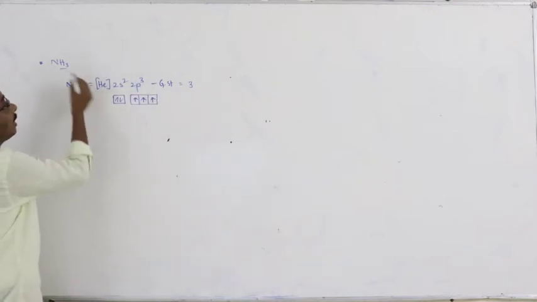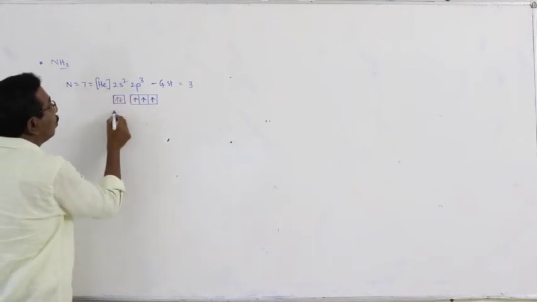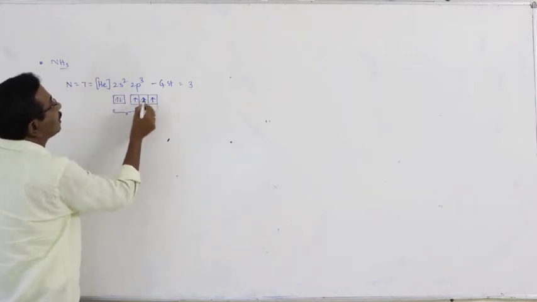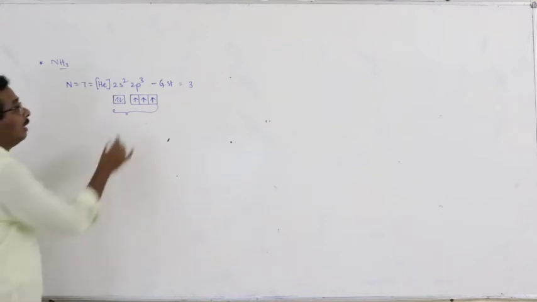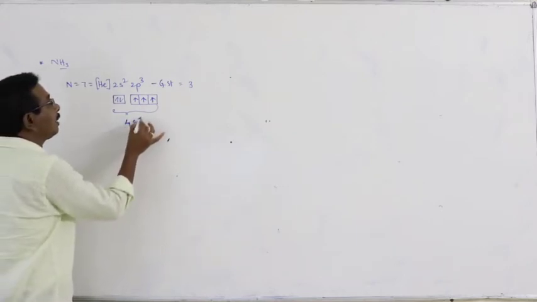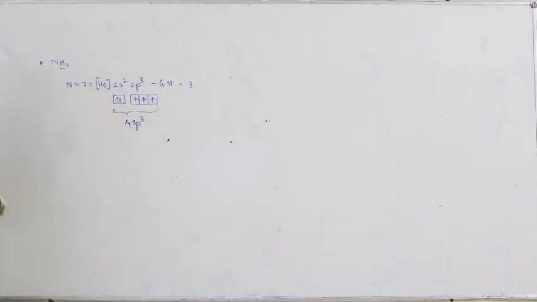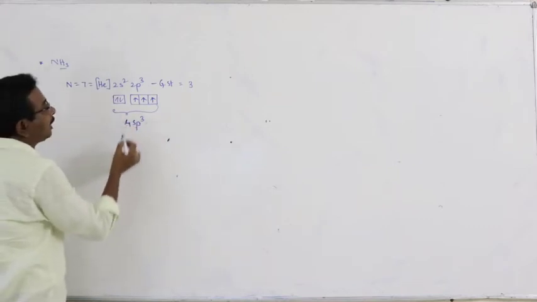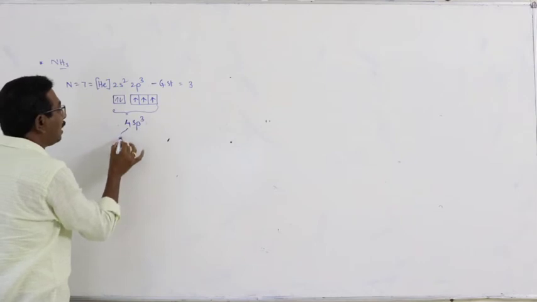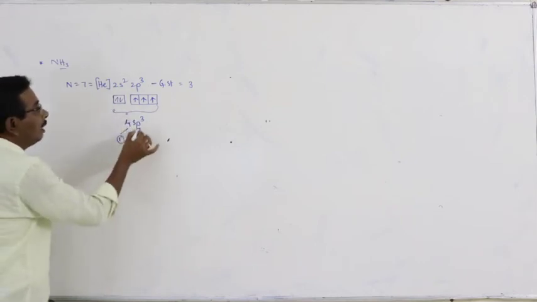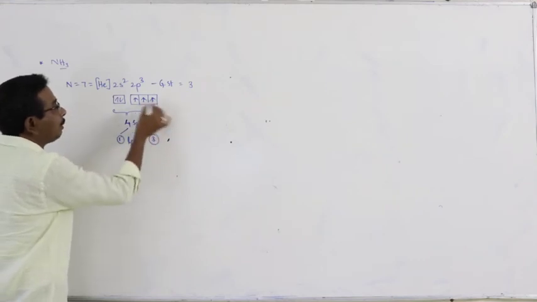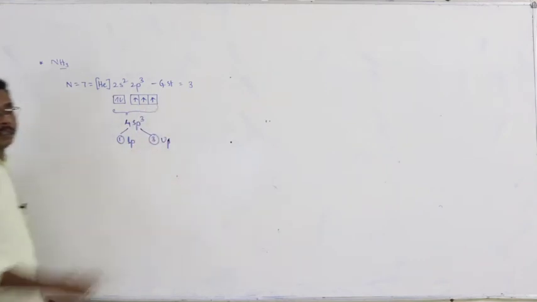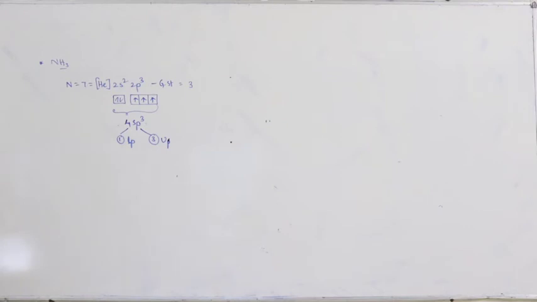In the valence shell of the central nitrogen atom, one s orbital mixes with 3 p orbitals, resulting in the formation of 4 sp3 hybrid orbitals. In these 4 sp3 hybrid orbitals, one hybrid orbital holds the lone pair and the remaining 3 hybrid orbitals hold unpaired electrons.